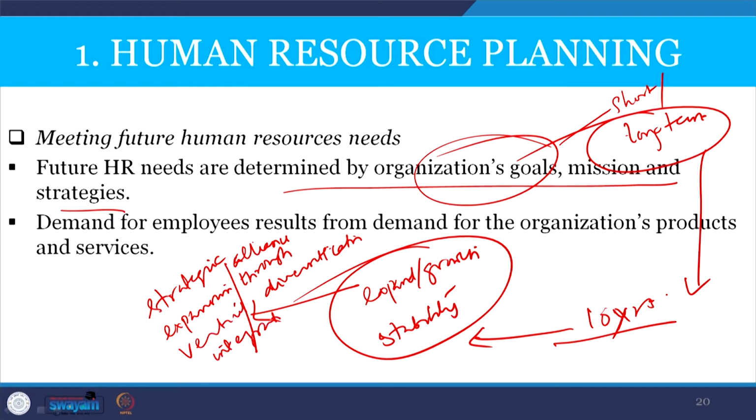So, the firm has to decide what the goal of the organization is if it has to meet the future manpower needs, meeting future human resource needs.